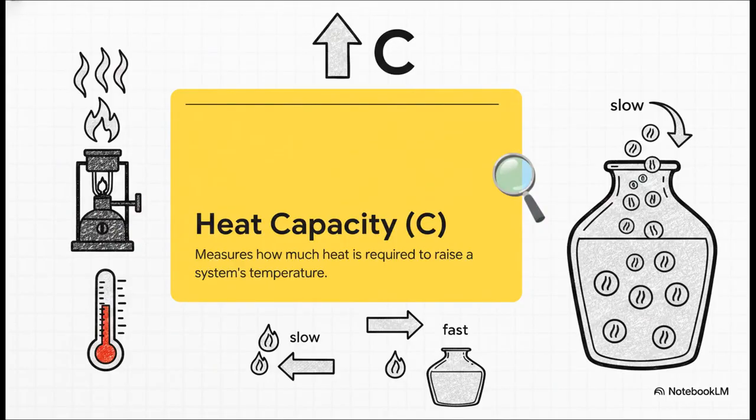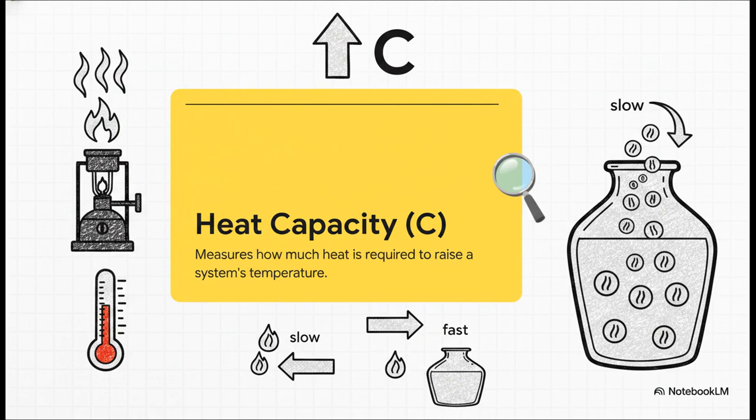The speed at which a system's temperature actually changes during all these heat transfers depends entirely on its heat capacity, represented by the letter C. This measures exactly how much heat currency is required to raise the system's temperature. It's a pretty straightforward relationship. The larger the heat capacity, the more heat you have to pump in, and the slower the temperature rises. It's exactly why a metal pan heats up instantly on your stove, but the water inside it takes ages to actually start boiling.